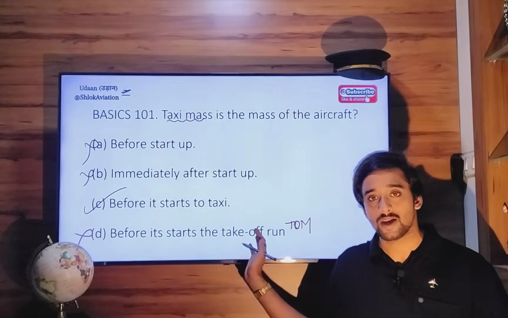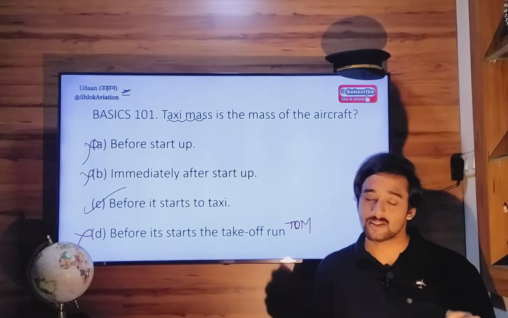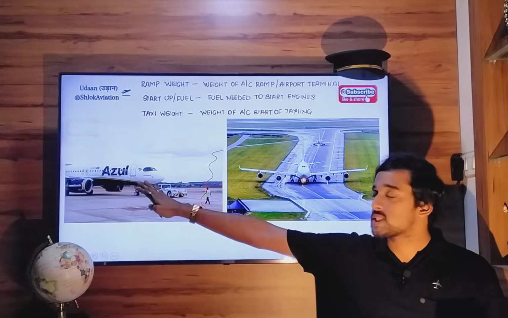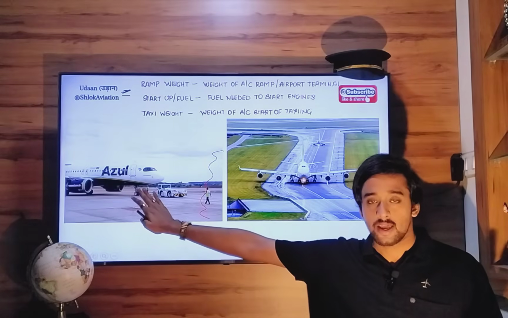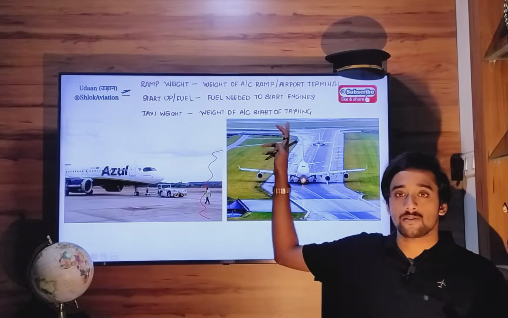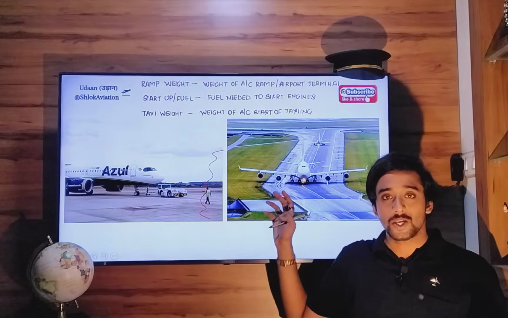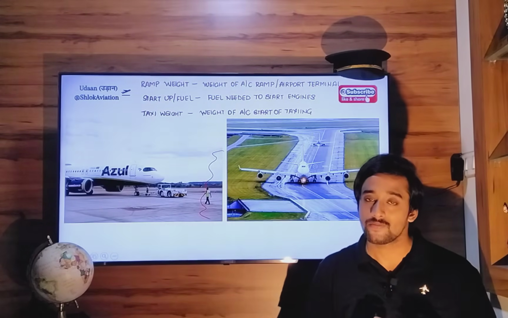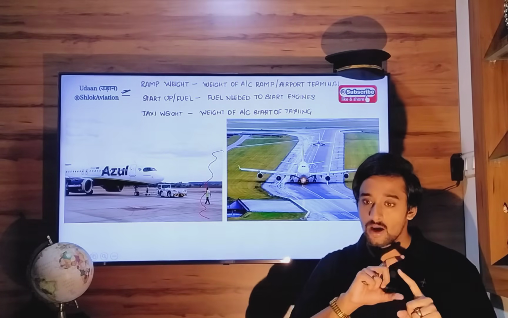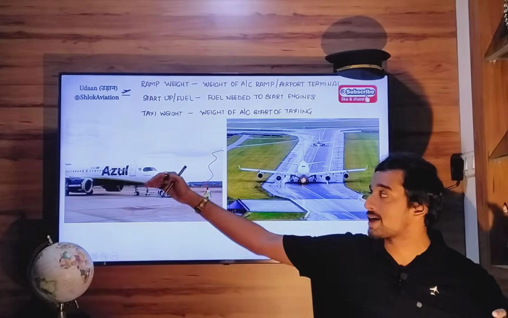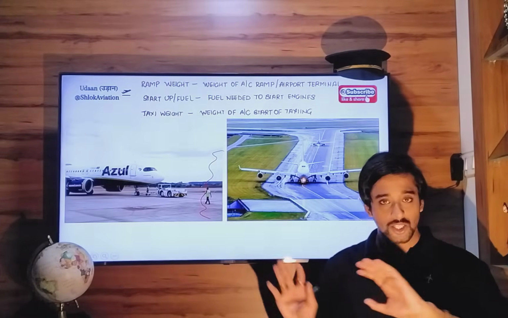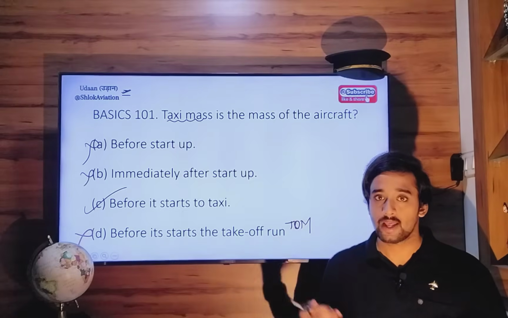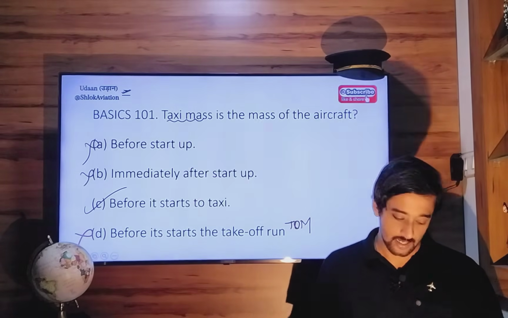Now, this takeoff mass will exclude all the taxi fuel, because once you start taxiing from your ramp position and go to the runway along the taxiway route, you will be expected to burn all the taxi fuel that you have taken for taxiing your aircraft from point A to the runway position. So exclude all that fuel. Your takeoff mass will not include taxi fuel and hence it will not be called taxi mass.